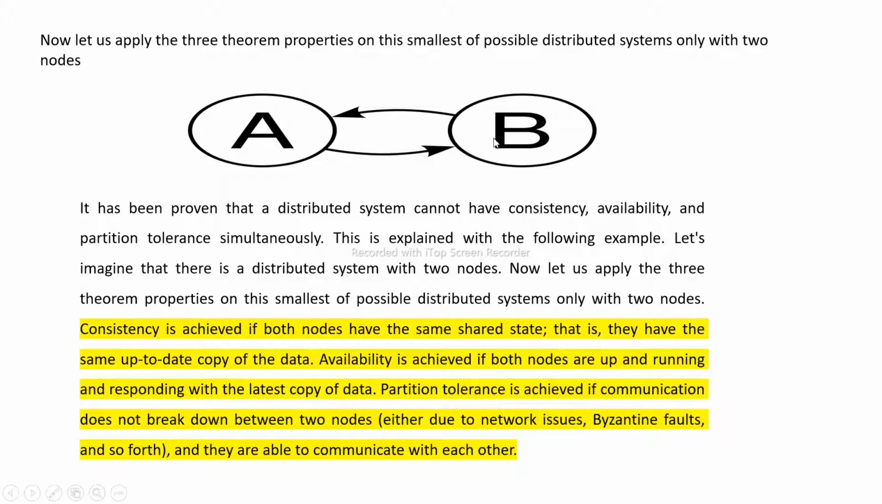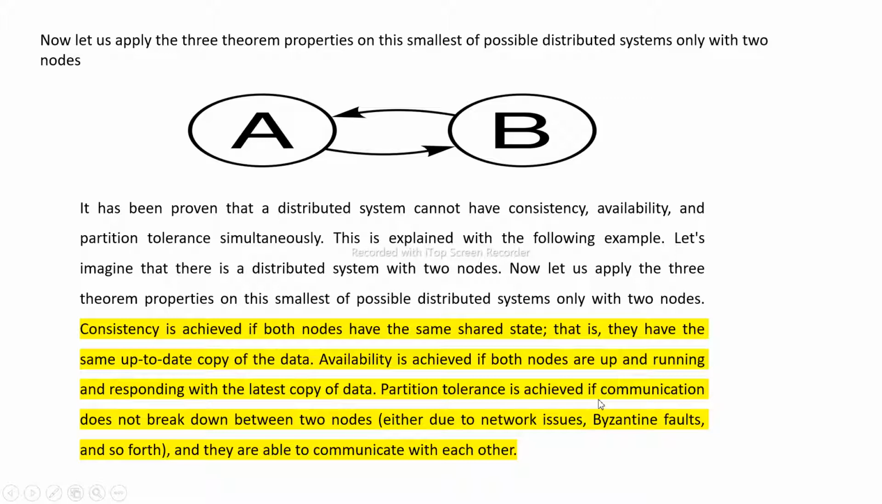How can it be achieved? It can be achieved if they respond very fast. They are up and running and responding with the latest copy of data. Means they are updated in such a manner that whatever latest copy comes to A, it comes to B. So in this case, first of all, the same data is there. Second, the latest data is there. Means A has achieved consistency, B has achieved consistency. The data is available at both the nodes, so availability is achieved at both nodes.